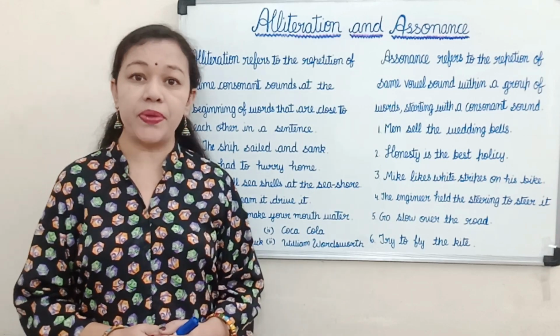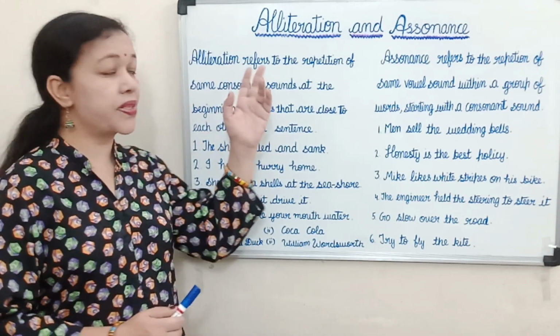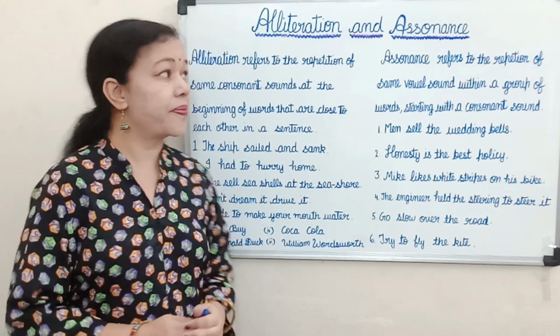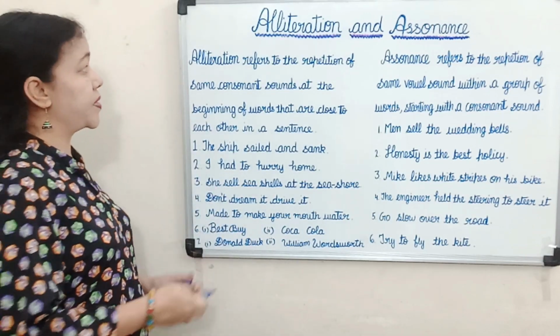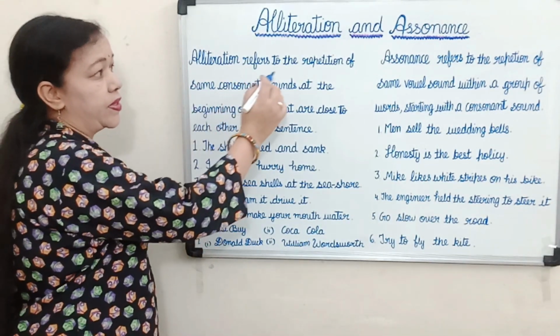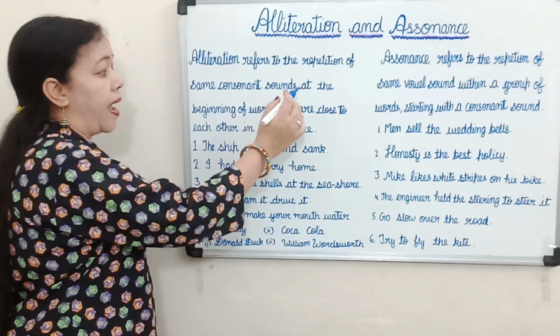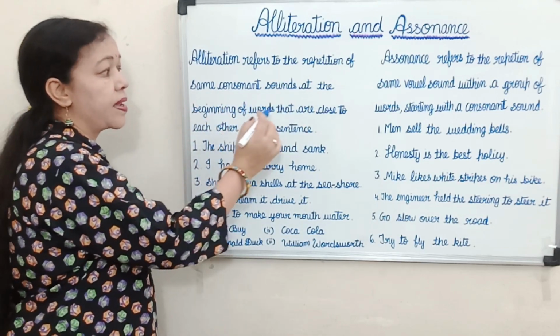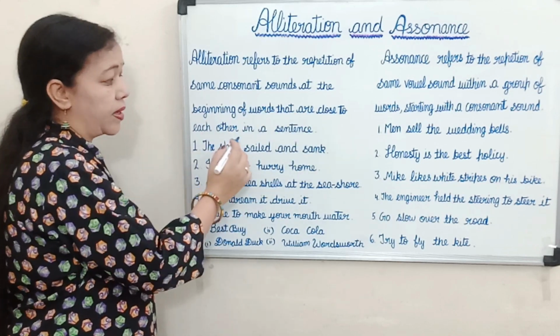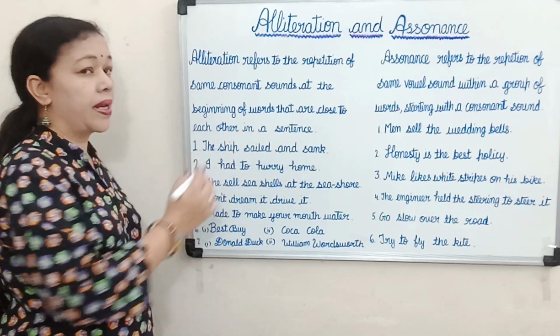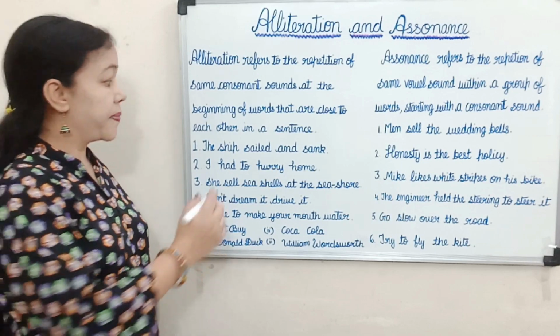Today I am going to explain alliteration and assonance. So let's start with alliteration. Alliteration refers to the repetition of the same consonant sounds at the beginning of words that are close to each other in a sentence. Let's take some examples.